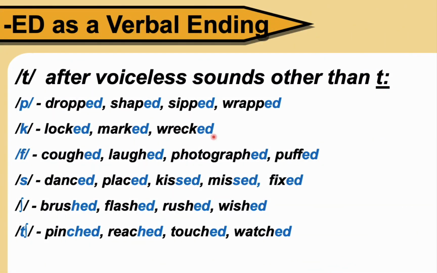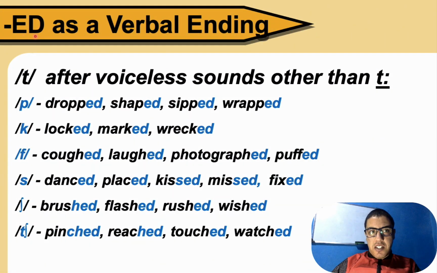Another rule, if you have this ed after voiceless sounds, what are those voiceless sounds? Voiceless sounds are, for example, p, k, f, s, sh, ch. This ed is pronounced as t. For example, dropped, shaped, sipped, wrapped. Locked, marked, wrecked. So please, this ed is pronounced as t.